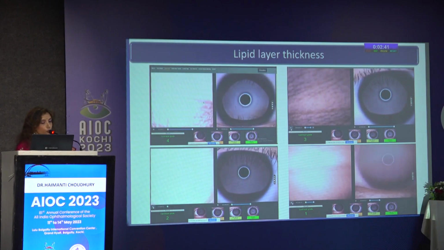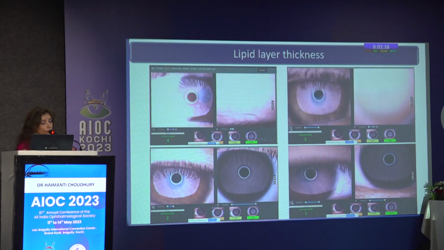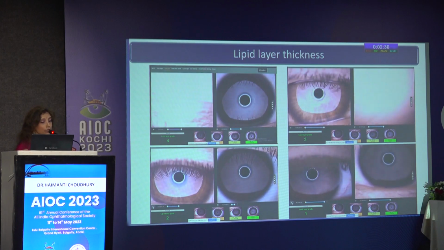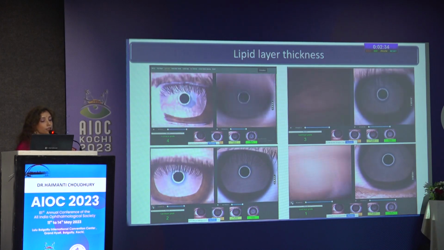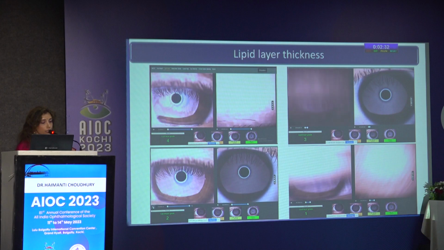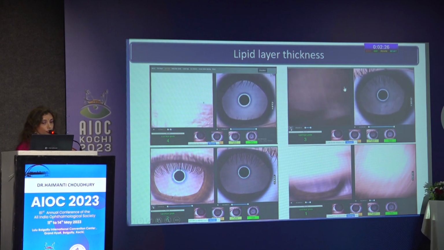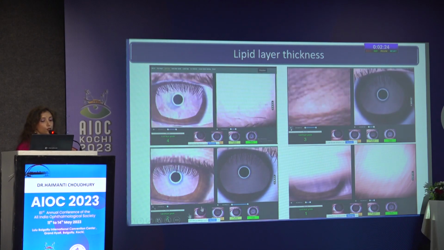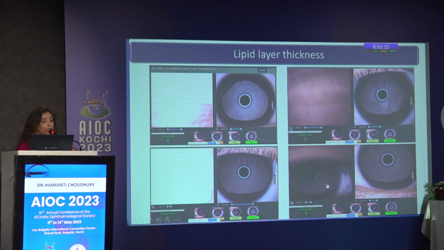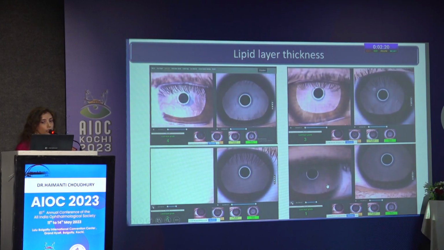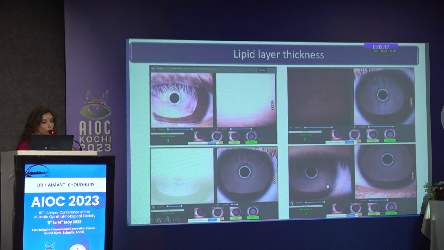Coming to lipid layer interferometry, it is based on the principle that when adequate light hits an oily layer, colorful fringes are generated. Now compare the two videos on top, where you will see that there are too many interference fringes, versus the two videos below, which have a relatively colorless picture because their lipid layer is less than normal.